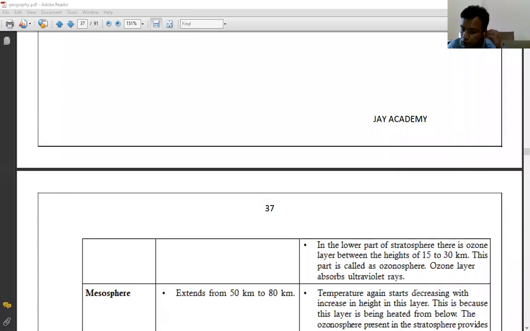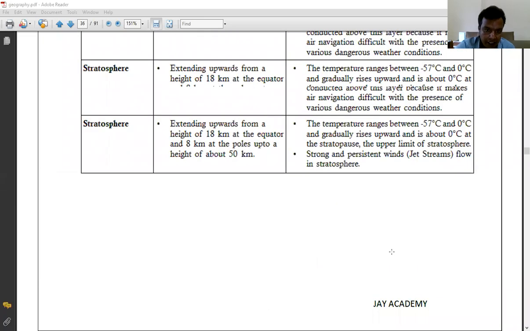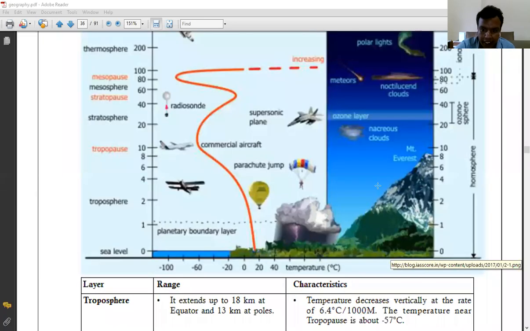So ozone layer means there is a layer of ozone gases, and that also lies in the stratosphere. In the lower part of the stratosphere there is an ozone layer between the heights of 15 and 30 kilometers. This part is called the ozonosphere. The ozone layer absorbs ultraviolet rays.